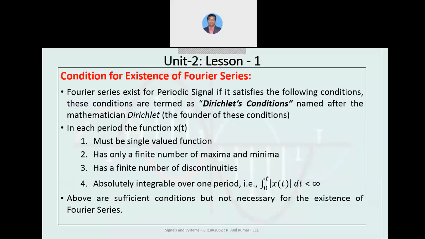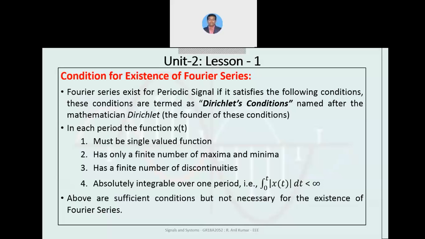As we discussed earlier, there are some conditions that need to be satisfied for obtaining a Fourier series. For a Fourier series to exist for a periodic signal, it must satisfy the conditions defined by Dirichlet. Hence, they are called the Dirichlet conditions. According to him, in each period the function x of t must be a single valued function, have only a finite number of maxima and minima, and have a finite number of discontinuities.